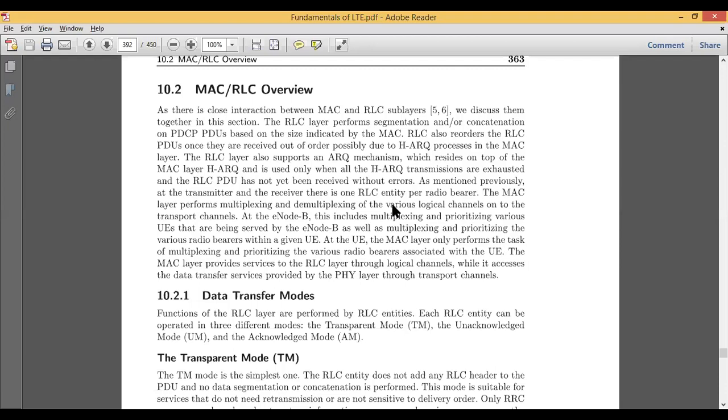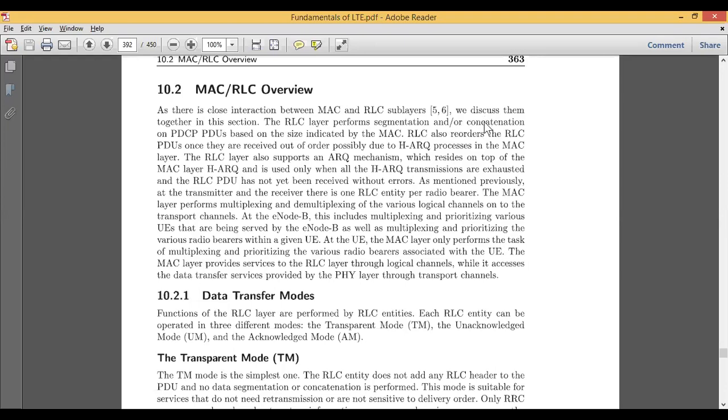Another operation performed by the RLC is concatenation. The word concatenation is nothing but a kind of cascading. Once you break, you need to join or reconstruct. So the most important operations of RLC are segmentation and concatenation.